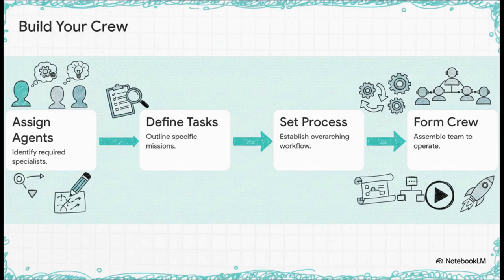Step 1, we assign our agents, figuring out exactly which specialists we need. Step 2, we define the tasks, writing out the exact missions they have to accomplish. Step 3, we establish the process, drawing up the blueprint of how these tasks connect to one another. And Step 4, we form the crew, locking the whole shebang together and pressing start.